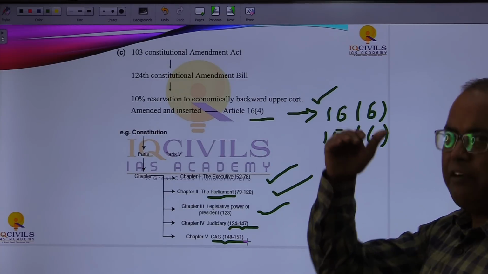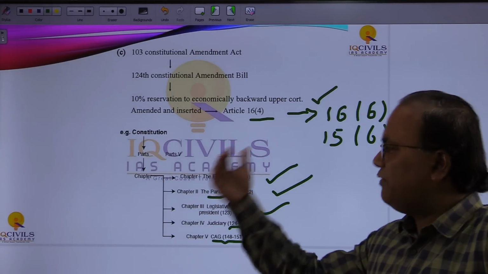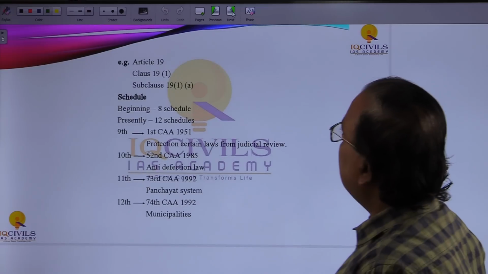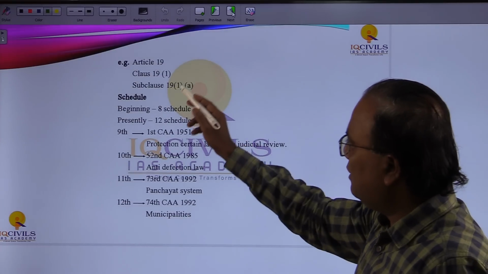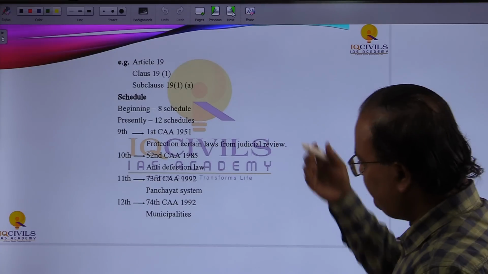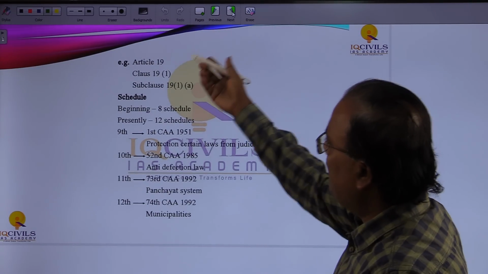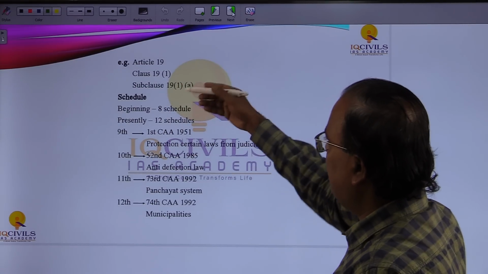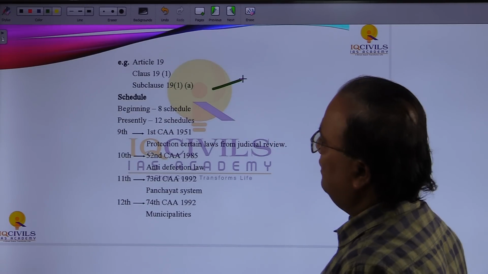In the Constitution we have parts, in the parts we have different chapters, in a chapter we have different articles, in articles we have clauses, and from a clause we have a sub-clause. Take the example of Part 3 of the Constitution. We have Article 19, and Article 19 has Clause 19(1) and sub-clause 19(1)(a), and it is related to the freedom of speech and expression.